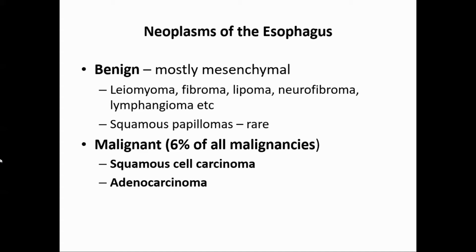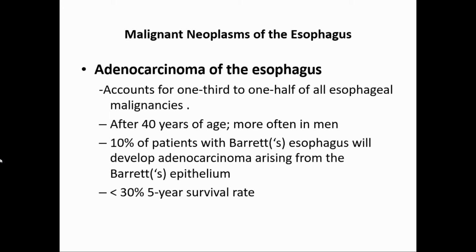Now, what are the other neoplasms of the esophagus? Benign ones are mostly mesenchymal: leiomyoma, fibroma, lipoma, neurofibroma, and lymphangioma. Squamous papilloma. These are all things we have told you, leiomyoma and all that. Not that important. The main thing is malignant. That is 6% of all malignancy. Squamous cell carcinoma or adenocarcinoma. Squamous cell carcinoma, I have already told you. Adenocarcinoma is the most important here, and we'll be talking about adenocarcinoma of the esophagus. It accounts for 1/3 to 1/2 of the esophageal malignancy. That's why it is important.